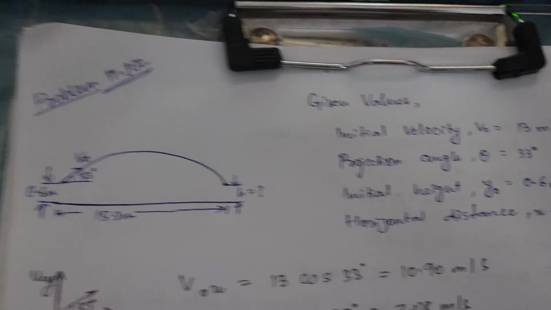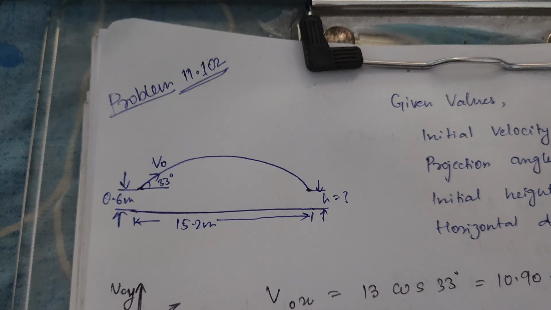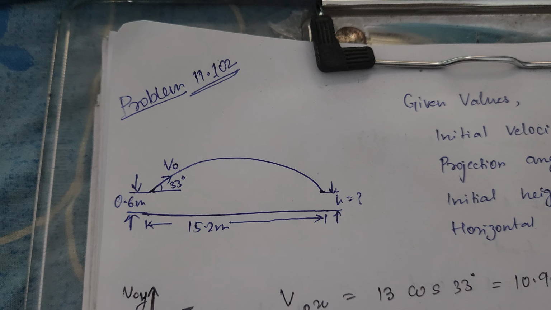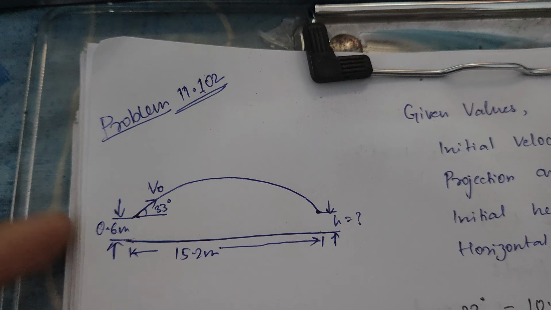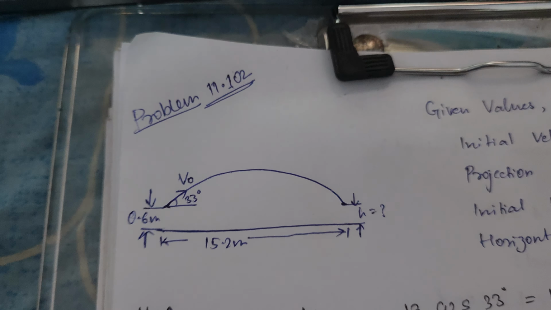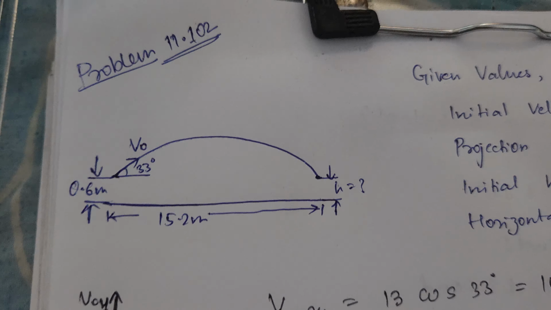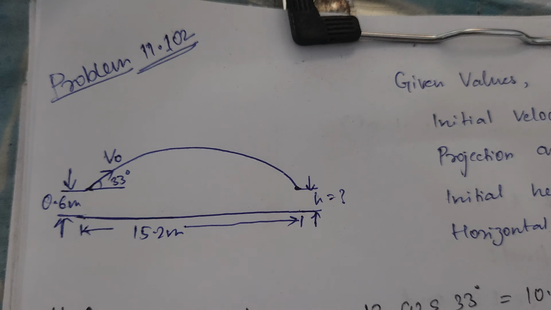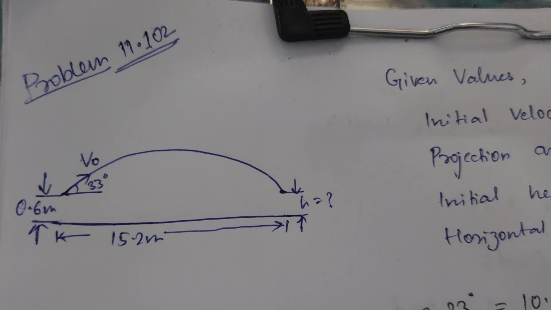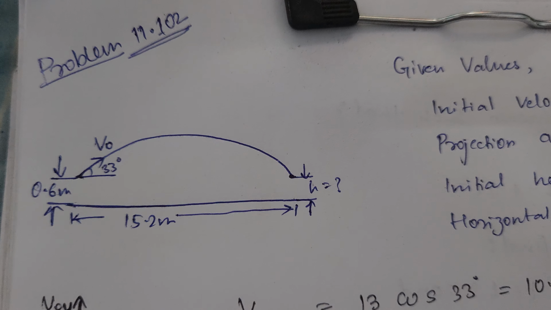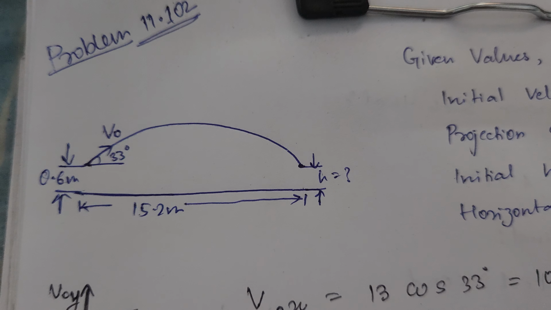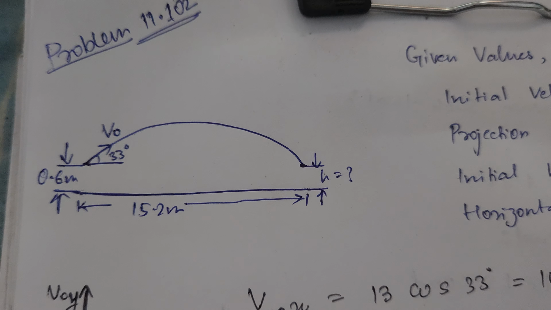I have already made a rough diagram. This is the initial height, which is 0.6 meter, and this is the horizontal distance to the batter, and this h is for the B part of the question, the height as the ball reaches the batter.